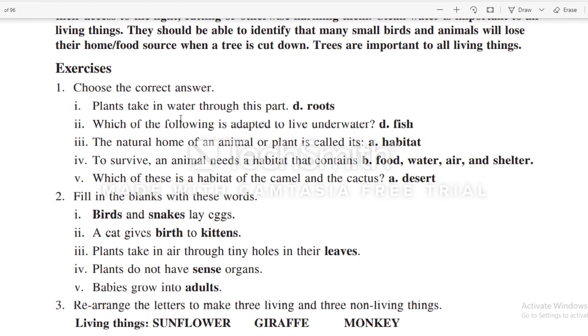Plants take in water through this part. The correct answer is D, roots. Which of the following is adapted to live underwater? The correct answer is D, fish.